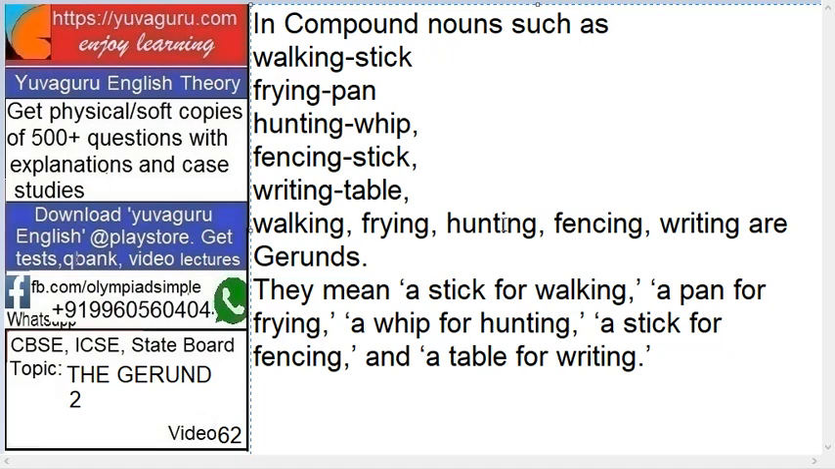So these ing words are all gerunds in the compound nouns. Okay. So generally we can say that the ing words, what are these? Walking, flying, hunting, fencing, writing, these are all nouns. So the nouns with ing are generally gerunds. They mean stick for walking, right? What do you mean by walking stick? Stick for walking, pan for frying, whip for hunting, stick for fencing and table for writing. The meaning, we are just writing it short, and one word with ing is a gerund. This is generally the noun.